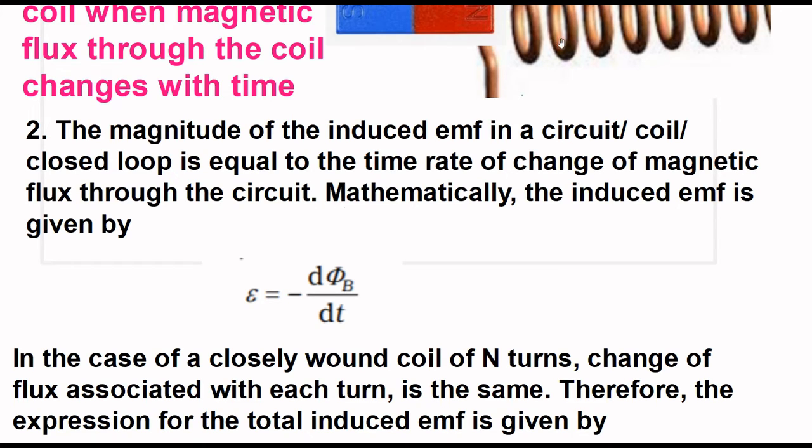So, whenever the magnetic flux linked with the coil varies, an EMF is induced, and the induced EMF is proportional to rate of change of magnetic flux, or E equals minus dΦB by dt, where dΦB is the magnetic flux change in time dt.